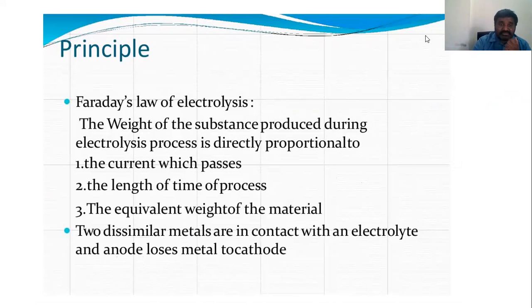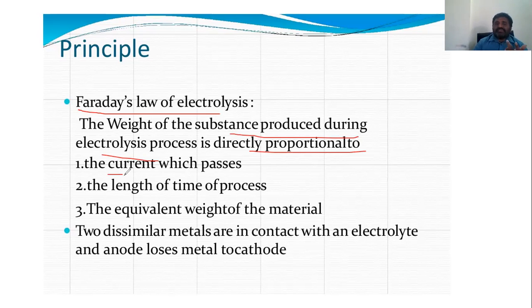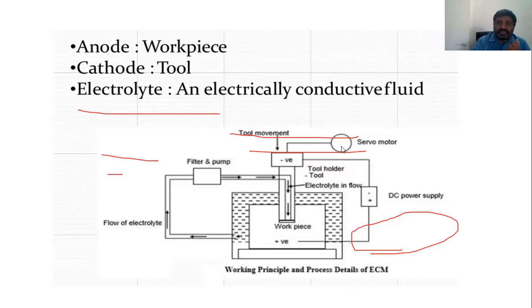The principle is Faraday's law of electrolysis, as I said, it mainly depends upon it. The weight of substance produced during the electrolysis process is directly proportional to the current which passes through it, and to the weight of the material. Even with two dissimilar metals in contact with the electrolyte, the anode loses its metal to the cathode. Material is removed from the anode to the cathode due to electrolysis, due to the electrolyte. So this is the principle, just now from the diagram we have discussed.